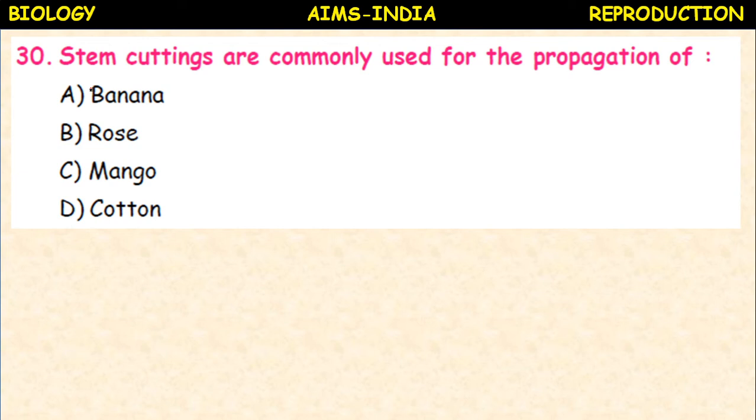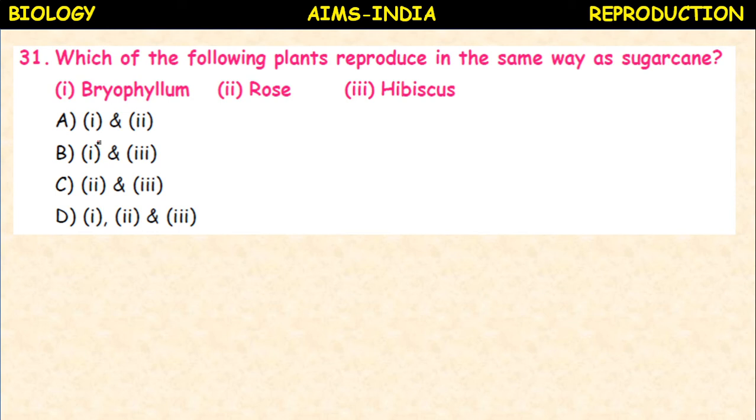Stem cuttings are commonly used for the propagation of banana, rose, mango, cotton. So this is stem cuttings, generally in mango. Which of the following plants reproduce in the same way as sugarcane?